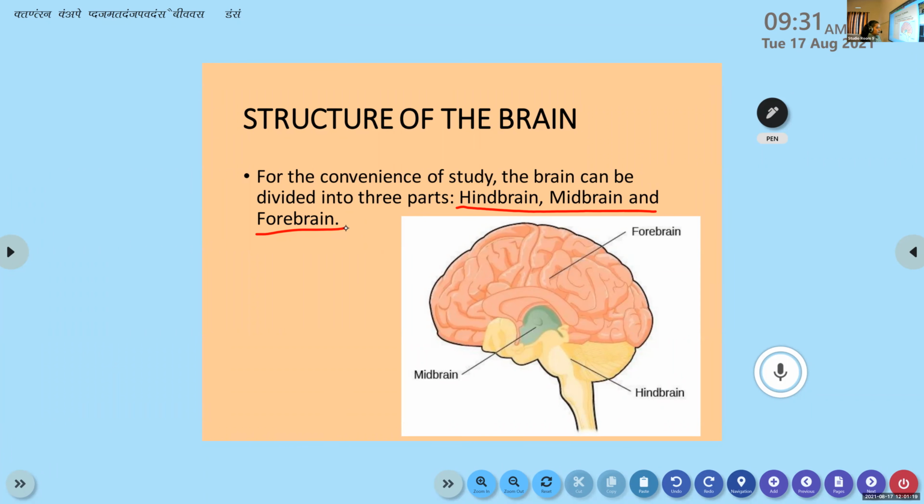There is no exact division in our brain, okay? There are no boundaries between forebrain, midbrain, and hindbrain inside our brain. But again, for the convenience of study, this was divided into three parts. Remember, the nervous system was divided into two based on location, isn't it? Central nervous system and peripheral nervous system. Just like that, the human brain is divided into hindbrain, midbrain, and forebrain for the convenience of study.